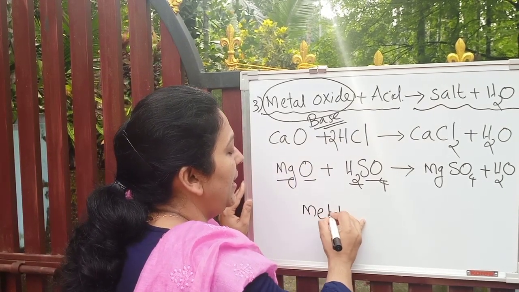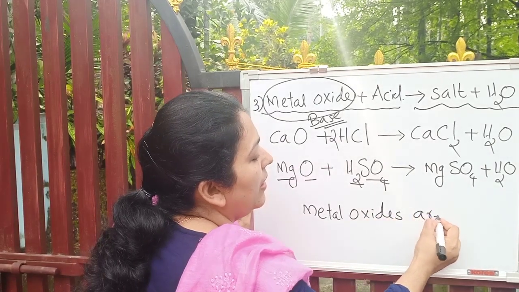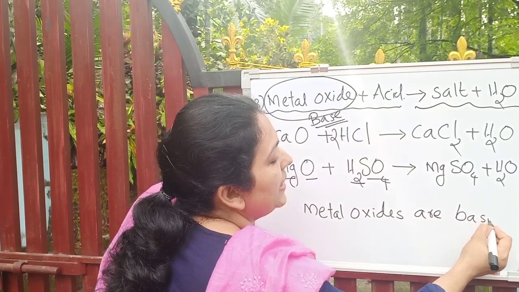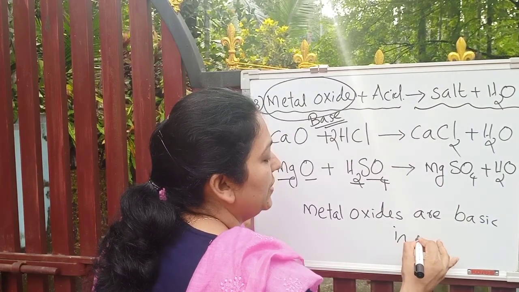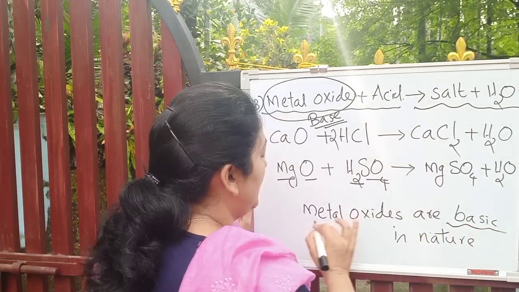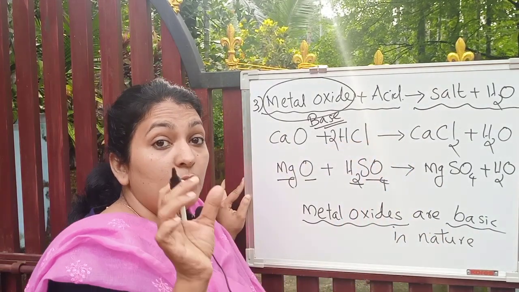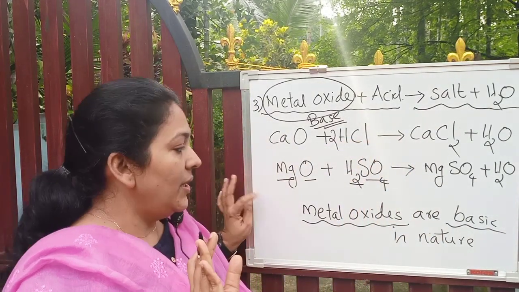Generally we can say metal oxides are basic in nature. Okay, I'm just withdrawing the word "all", not all.